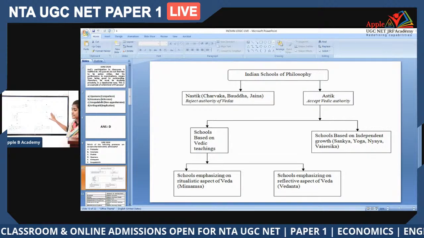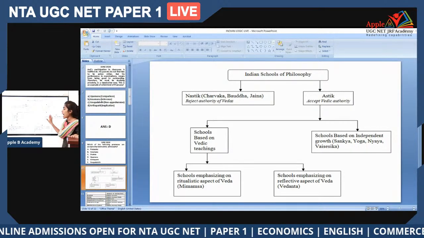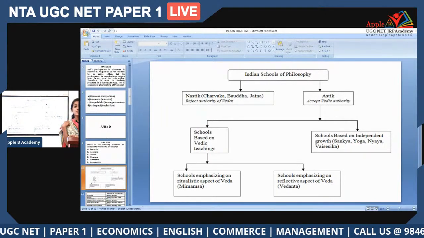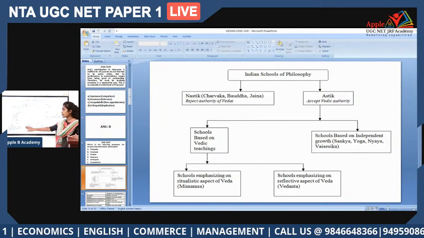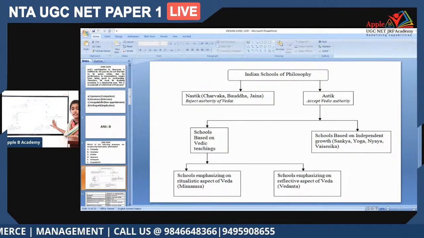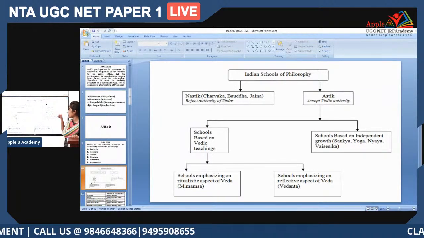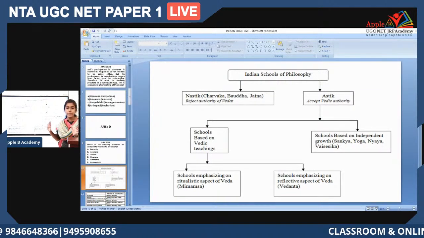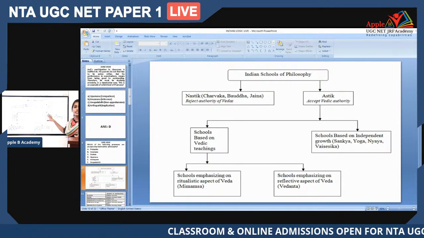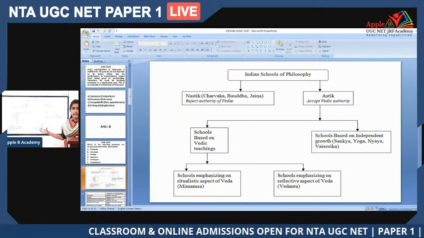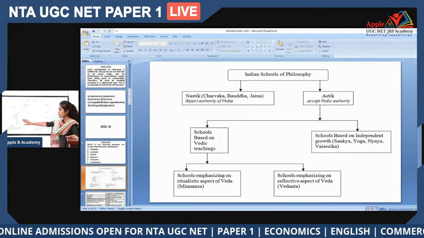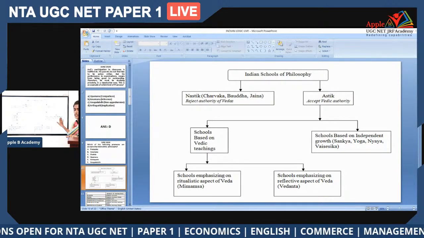These are people who accept the Vedic authority, and under this there are certain schools purely based on Vedic teachings. On the other hand, there are certain schools that, even though they accept the Vedic authority, have an independent growth and an independent foundation. They accept the Vedic authority, but they have grown as an independent stream. So under Astika, we have two categorizations: schools based on Vedic teachings and schools based on independent growth.